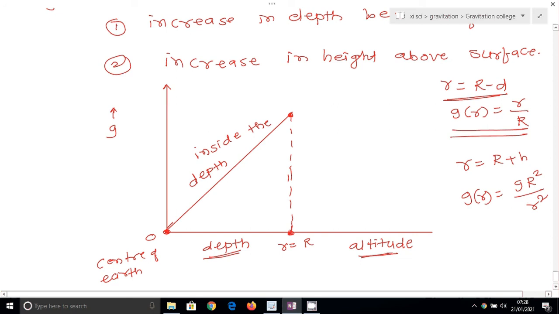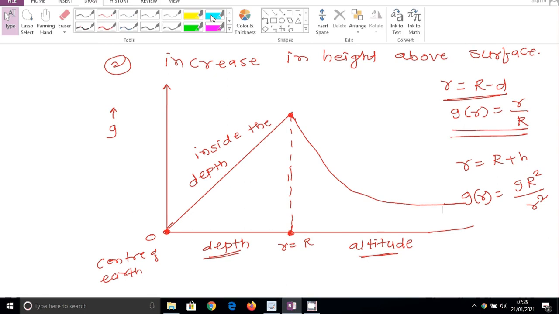So here there is a decrease in acceleration due to gravity with height, but that decrease is exponential. With the increase in distance, the acceleration due to gravity decreases. So this is the representation of the second graph, the acceleration due to gravity with altitude.